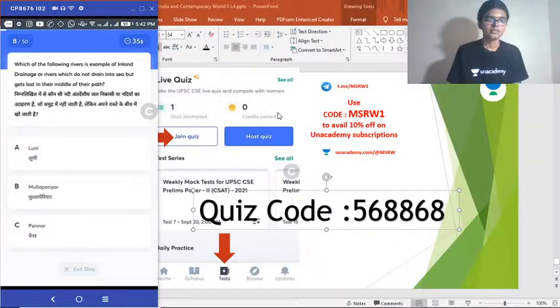Question 8. Which of the following rivers is example of inland drainage of rivers which do not drain into the sea but gets lost in the middle of their path? Okay.